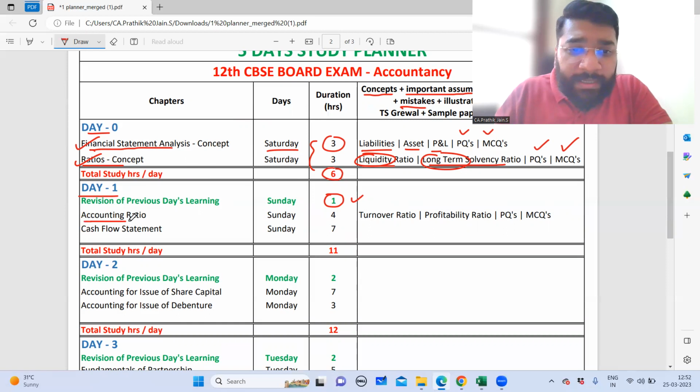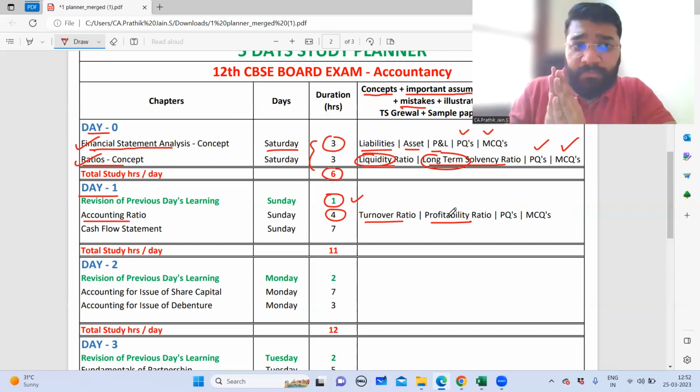After that, guys, you will spend nearly 4 hours completing your remaining two categories of ratio, which are turnover ratio and profitability ratio. But please understand, in your current year syllabus, there are certain ratios that have been newly introduced, right?